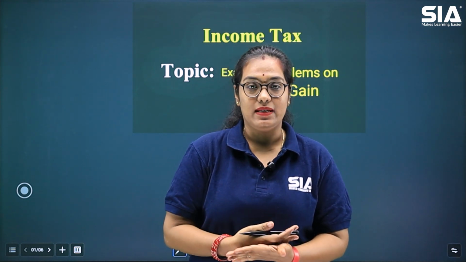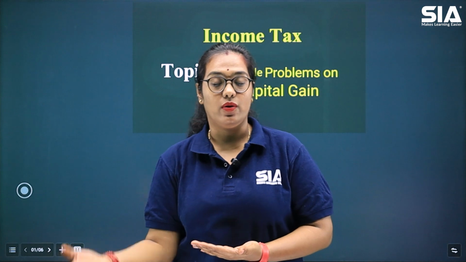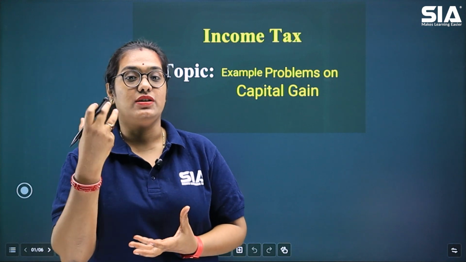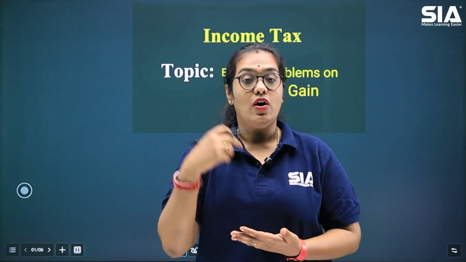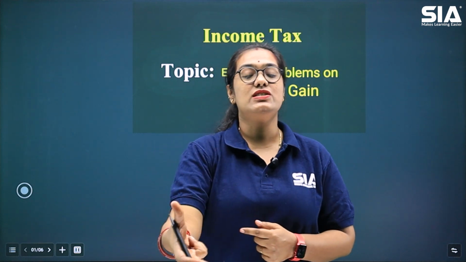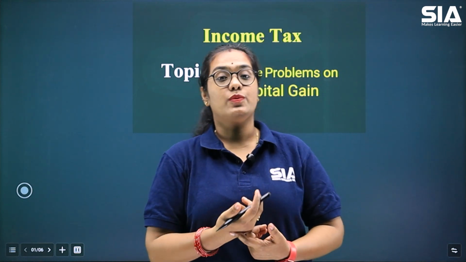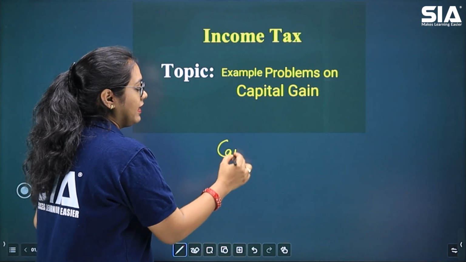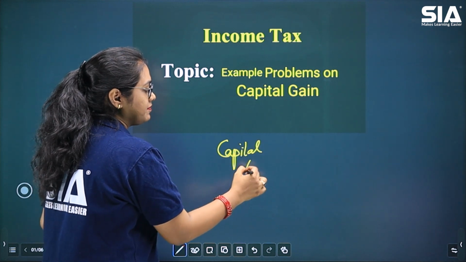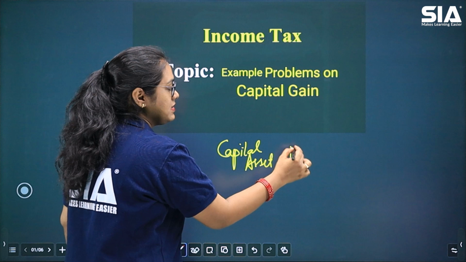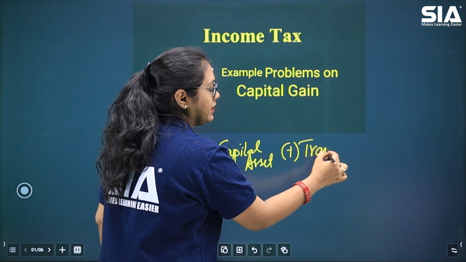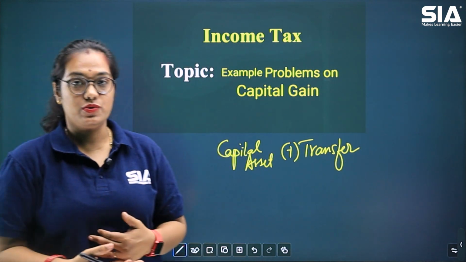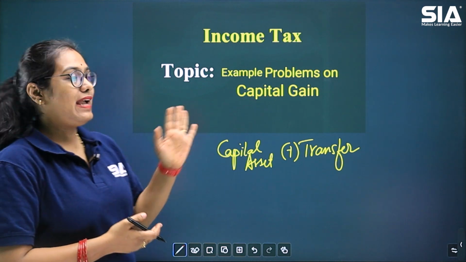Income from capital gain is nothing but when a capital asset is sold or transferred, then any remuneration or any kind of consideration, any amount that the person receives on the sale of this capital asset is called capital gain. Basically, there are two things to remember: there should be a capital asset, plus there should be some transfer of the asset. So when this capital asset is transferred or sold, the resultant amount is your capital gain.